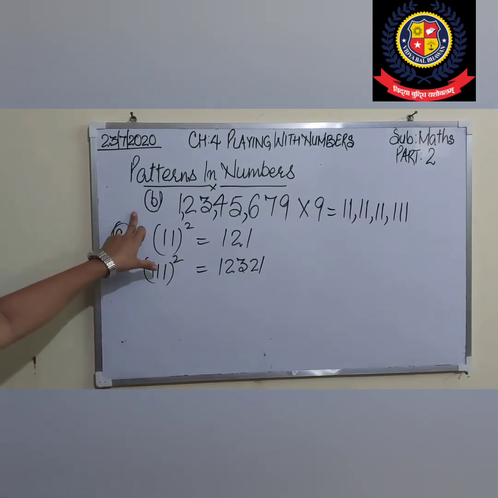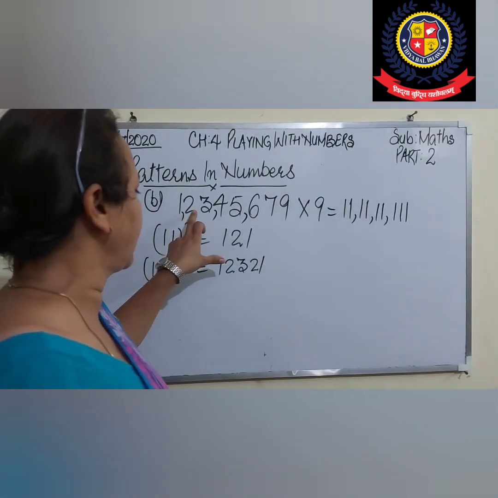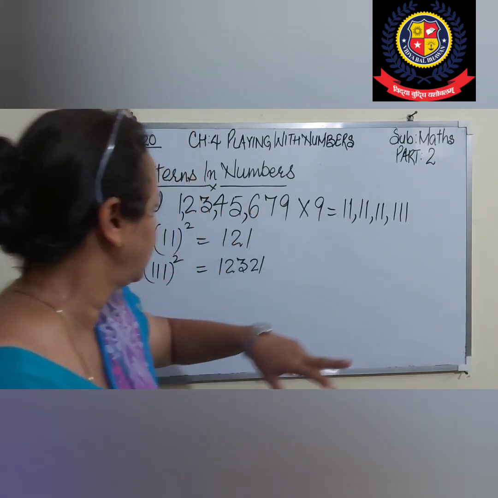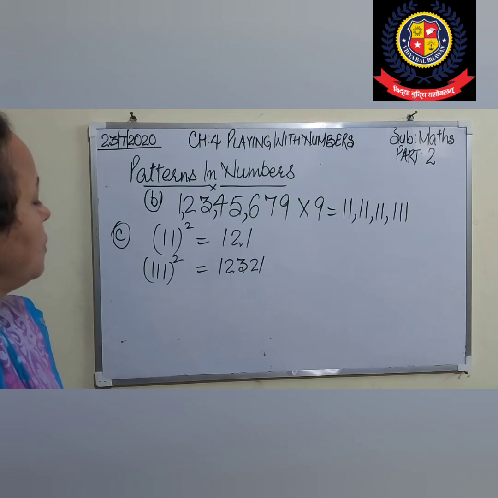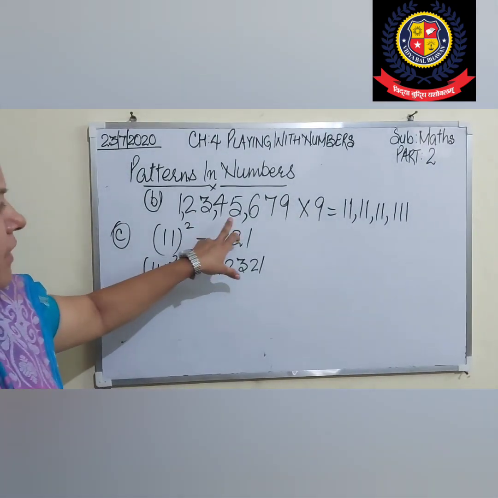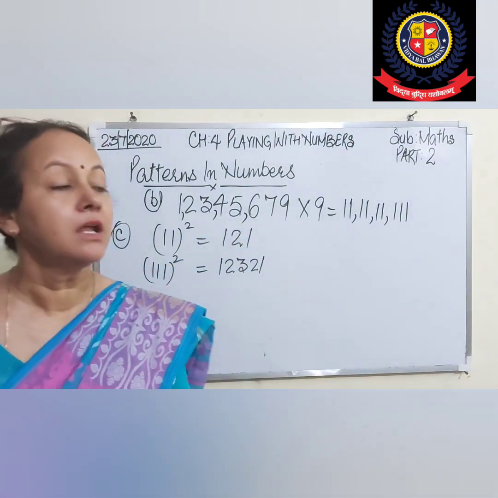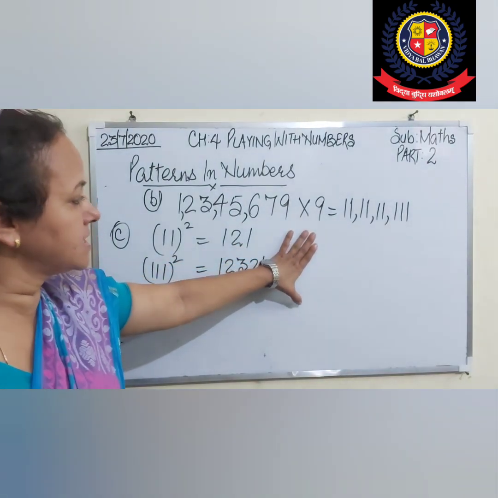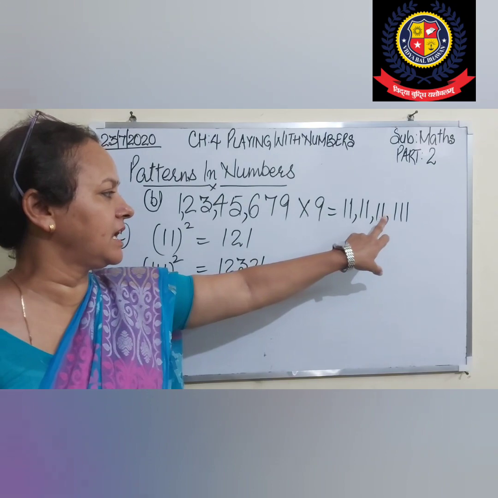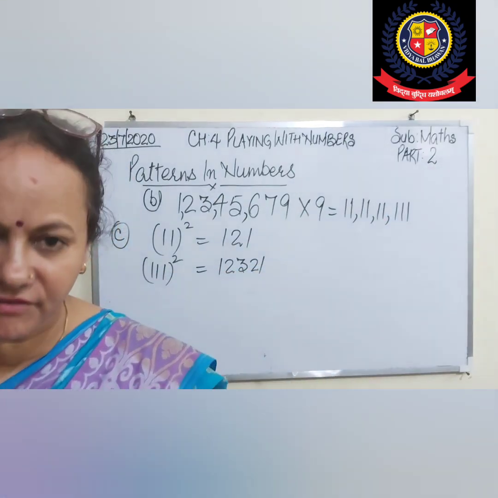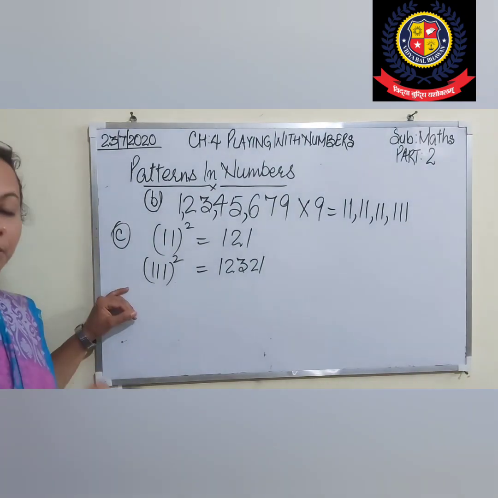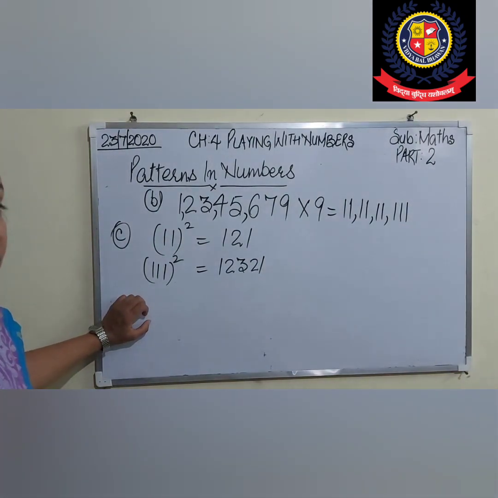Now pattern B is when we are multiplying 1, 2, 3, 4, 5, 6, 7, 9. Means what is it? 1 crore 23 lakh 45,679 by 9. What will we get? Yes, 11 crore 11 lakh 11,111. Right?